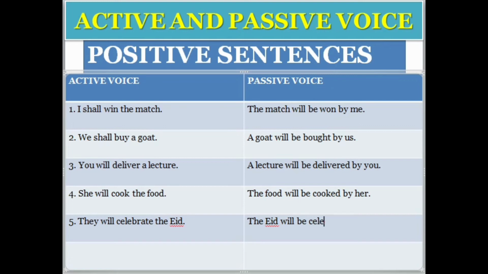The third form of celebrate is celebrated. The Eid will be celebrated by whom? The Eid will be celebrated by them. So "they" will become "them". Is it clear now? I hope you understand all the positive structure. Okay, in the next video we will talk about the negative sentences.